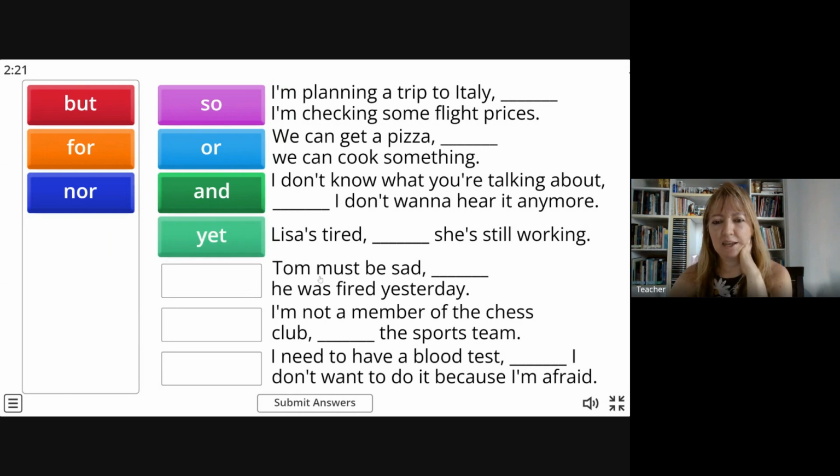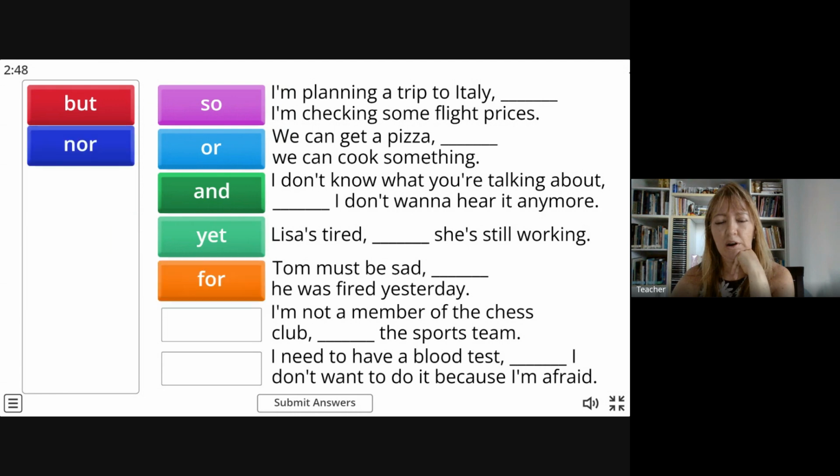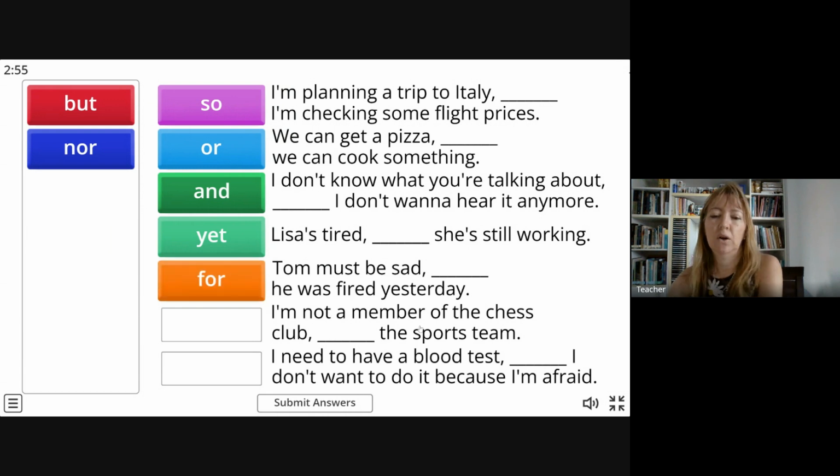Next one. Tom must be sad. He was fired yesterday. What do you think? Tom must be sad. He was fired yesterday. I think the reason is that he was fired yesterday, right? So, or: Tom must be sad because he was fired. Yes, the same meaning. All right, next one.